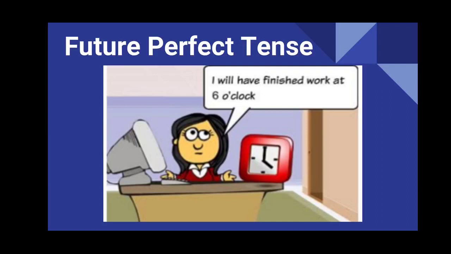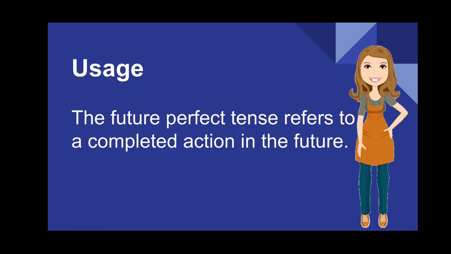Students, in this video we will learn future perfect tense. You can see this example: I will have finished work at 6 o'clock. So let's first understand when we should use this tense. The future perfect tense refers to a completed action in the future.